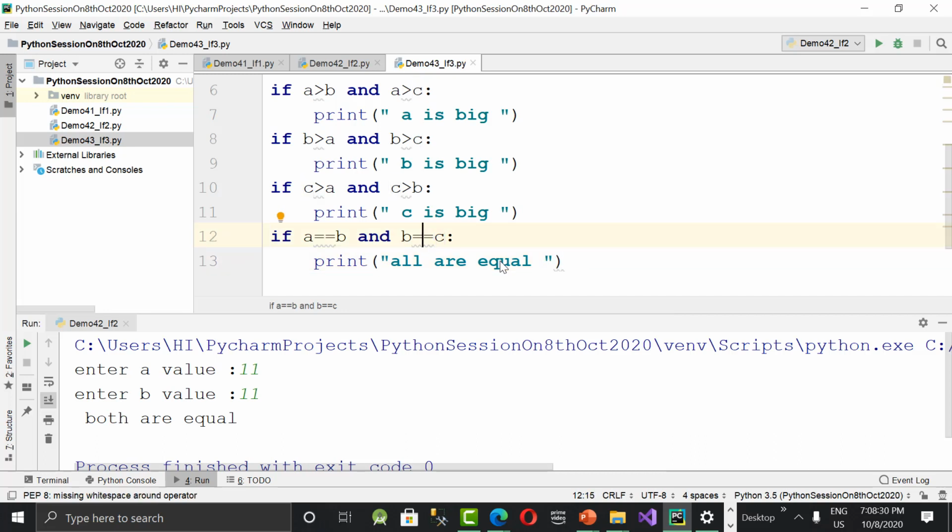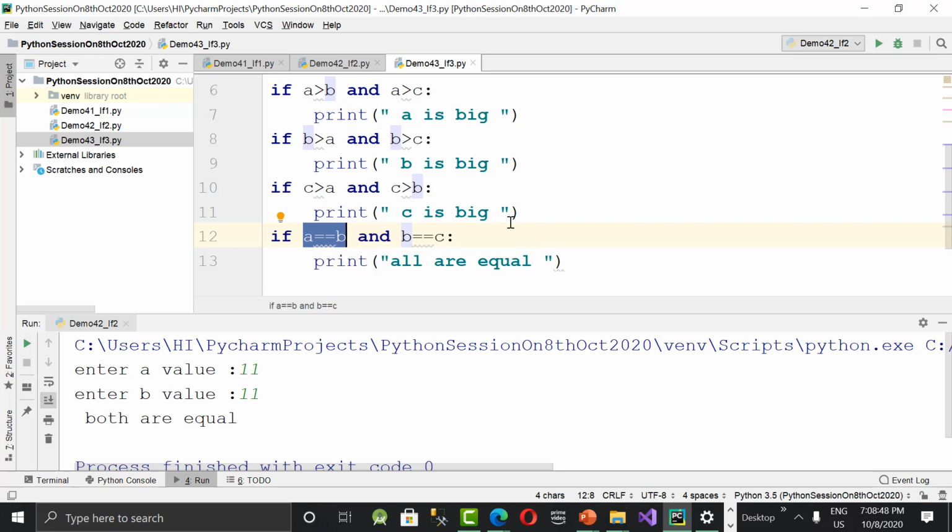If A and B are equal, then we can check B with C now. We need not write A equal to C again. If A equal to B and B equal to C. So A and B are the same now, so you need to compare either A with C or B with C. Both are absolutely the same.